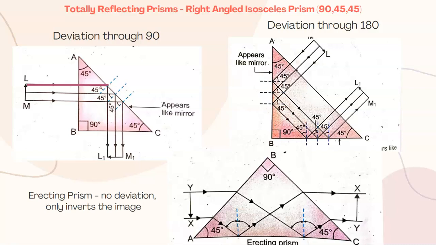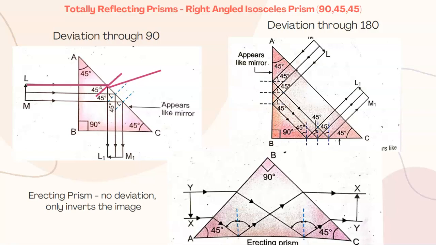Now when it is hitting surface AC, if we draw the normal, it makes an angle of 45 degrees with the normal. 45 degrees is more than 42 degrees, that is the critical angle for glass, and hence total internal reflection takes place. So the ray does not go like this into air.